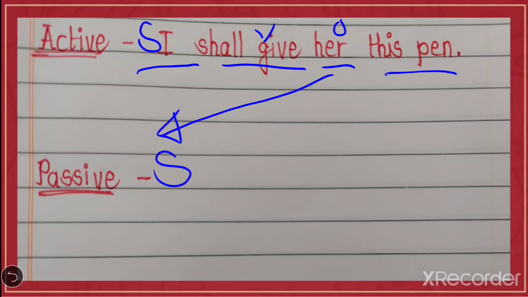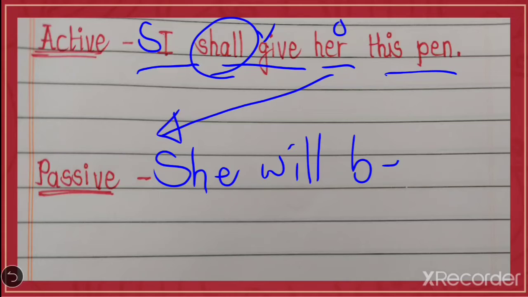So here, her, what will come? She. Now with I and we we are using shall, yes, but with she, he and it we are using will. So here we write will, after will, be. What's the past participle form of give? Given.